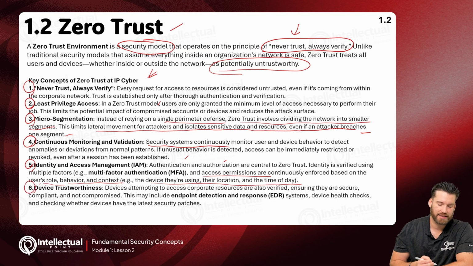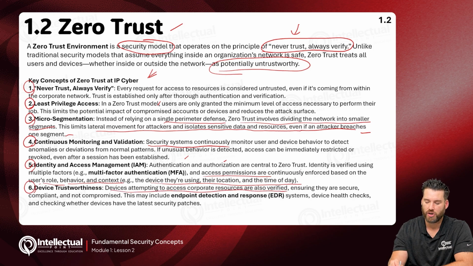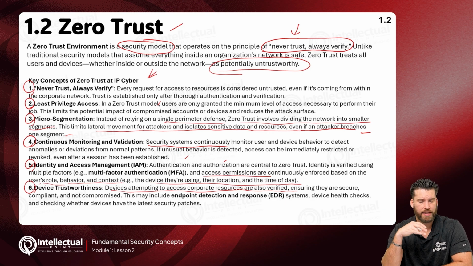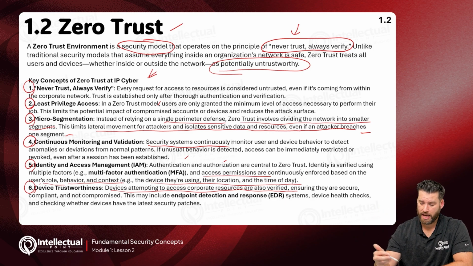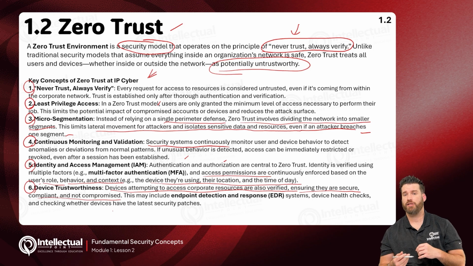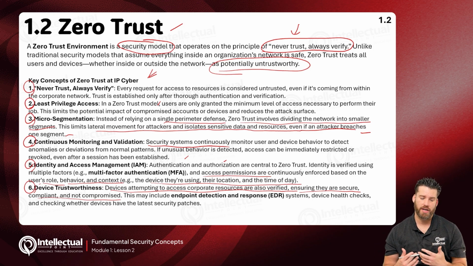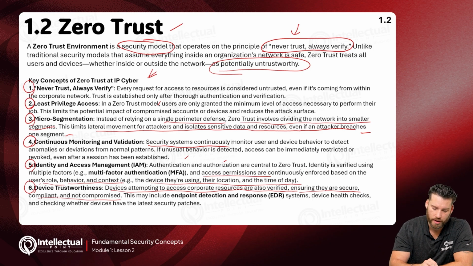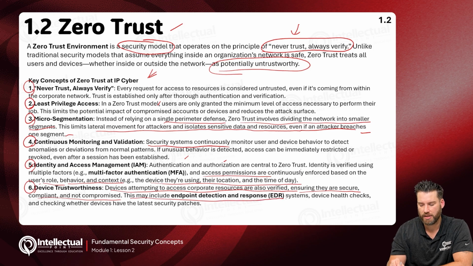And last is number six, device trustworthiness. Devices attempting to access corporate resources are also verified. We treat them a lot like humans. They must be authenticated. They must be authorized. They will be held accountable; there's an accounting feature there as well. We want to make sure they're secure, compliant, and not compromised. We even go as far as to make sure that we scan them before they come into our network to make sure they are trustworthy. This may include endpoint detection and response systems, which we'll talk about later as well.